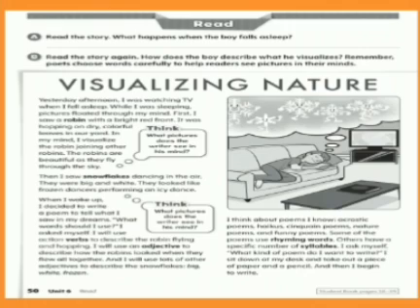Alright, so students, now here I am on page number 50, which is your comprehension part. It says read. Exercise A says read the story. What happens when the boy falls asleep? You are going to read the story and write the answer. Part B says read the story again. How does the boy describe what he visualizes? Remember, poets choose words carefully to help readers see pictures in their minds.